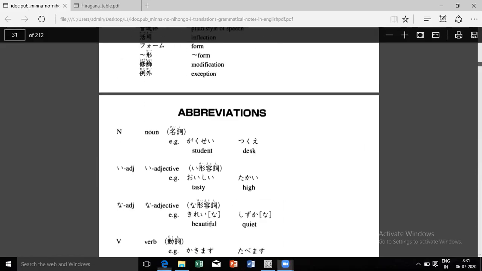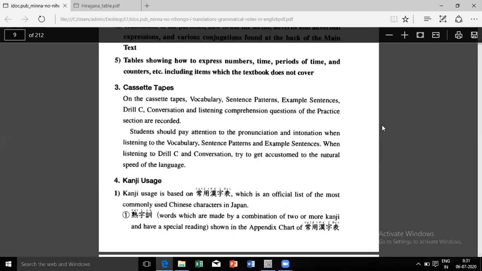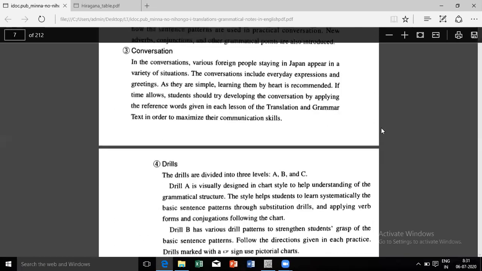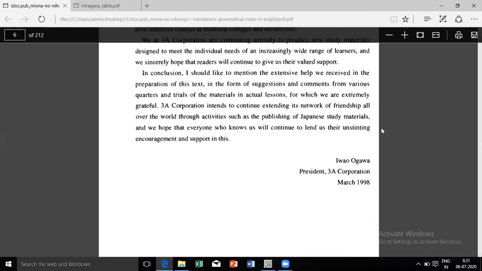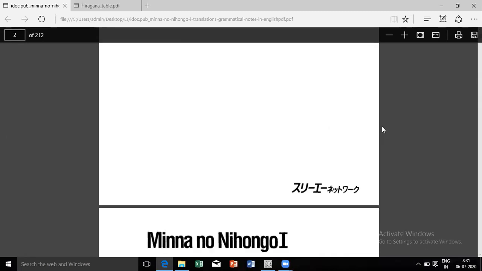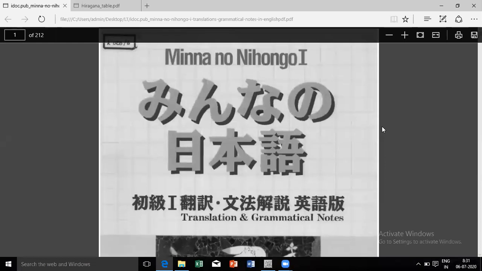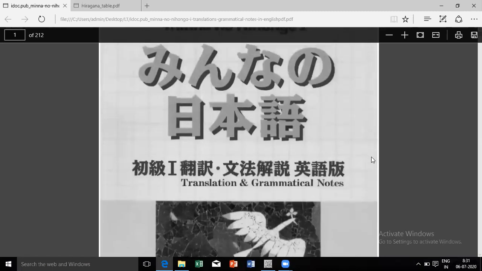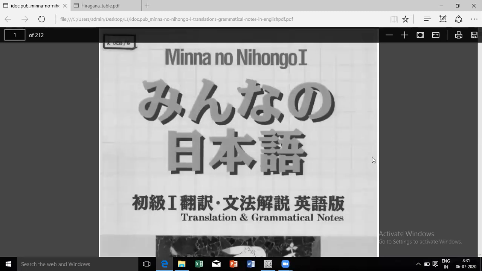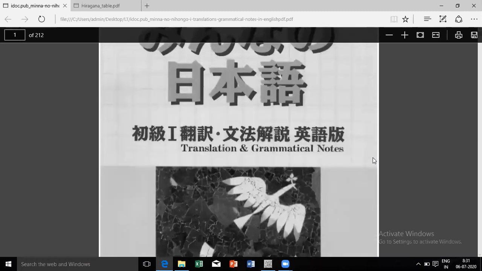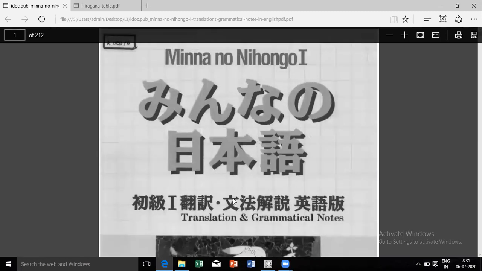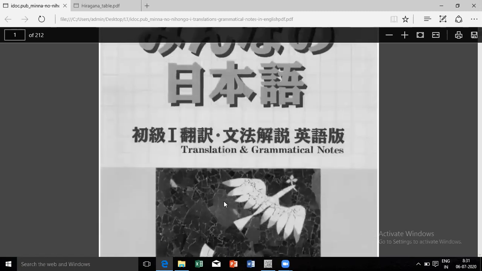Okay, so starting with the first page now, this was your grammatical book, the grammatical explanations book. Basically now we are using the PDFs. If needed, you can buy them. The second editions are available. But as we are taking a virtual class, I am also referring to this. So it is advised, this is okay.